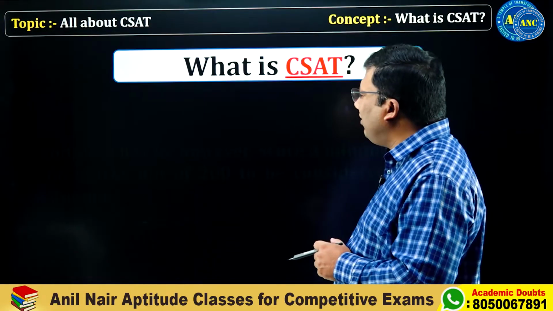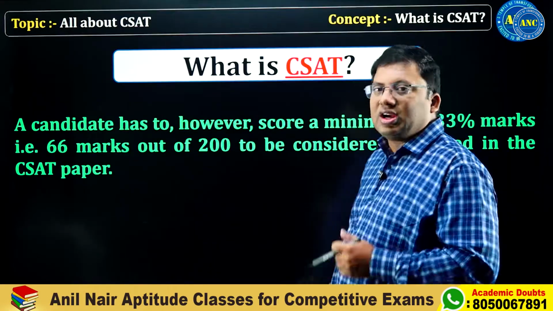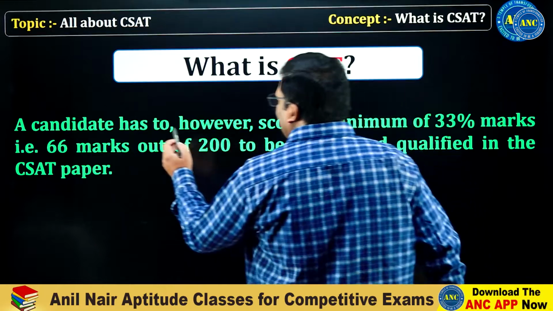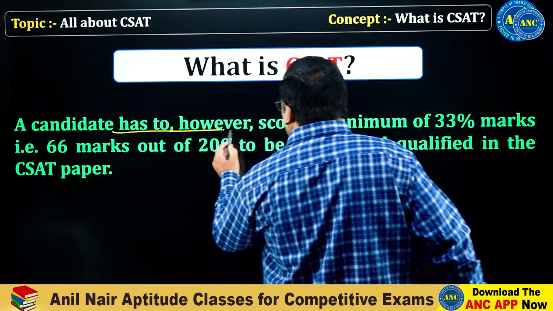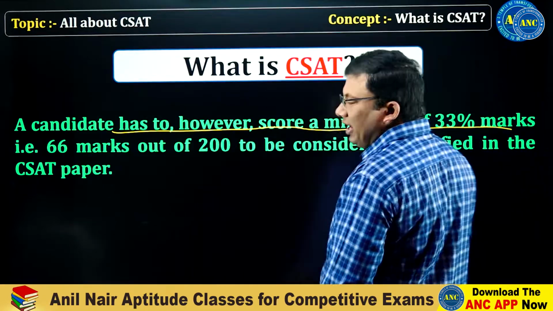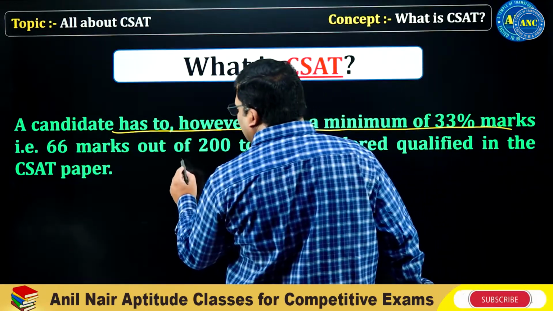What exactly do we mean by qualifying in nature? This is the definition. If a candidate is writing General Studies Paper 2, he is expected to get a minimum of 33% marks.